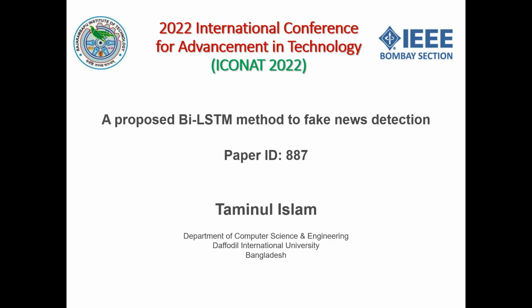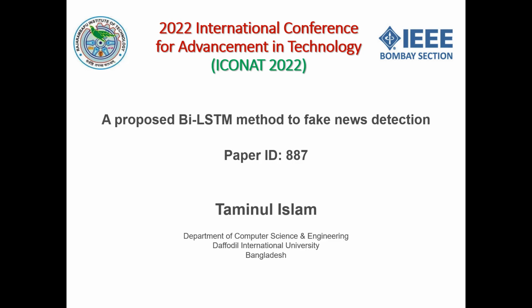There are a lot of methods. We can use any other machine learning method, like decision tree or random forest, or we can use any other deep learning, and we can use logistic regression also.